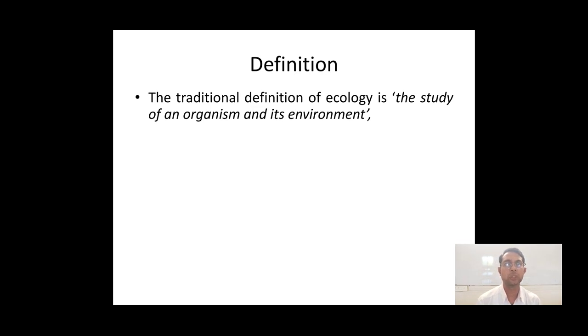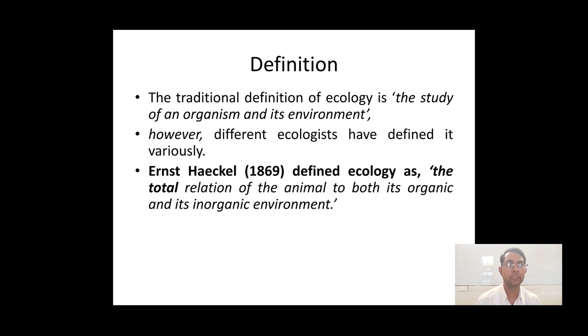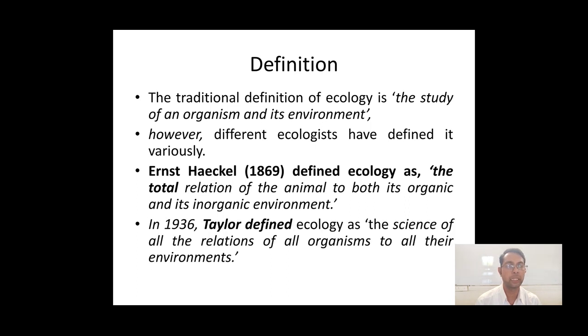The first and most important definition is what we call the traditional definition: the study of organism and its environment. However, different ecologists have defined it variously. For example, Ernst Haeckel in 1869 defined ecology as the total relation of animal to both its organic and inorganic environment. So here we can say that there is the inclusion of different types of matter, different types of parts, that we call organic and inorganic. So when we look at the relationship, then we call it ecology.